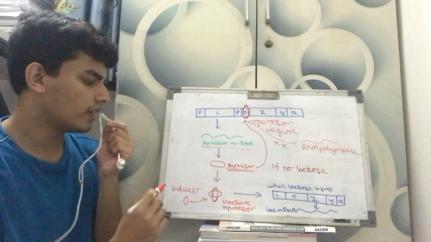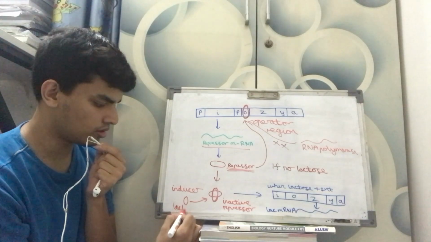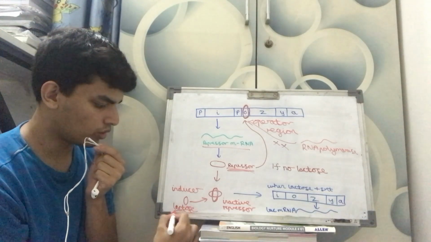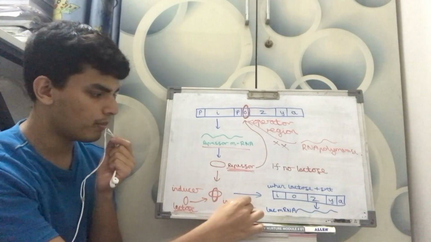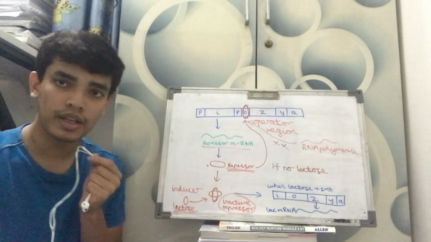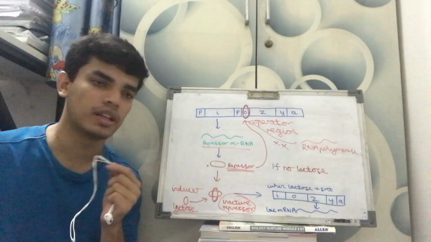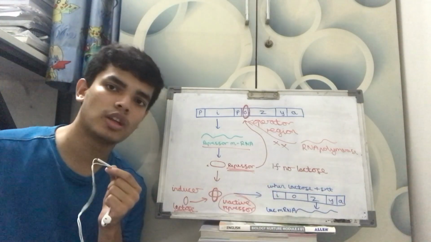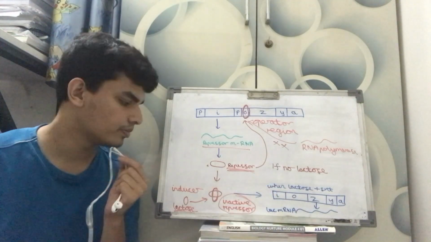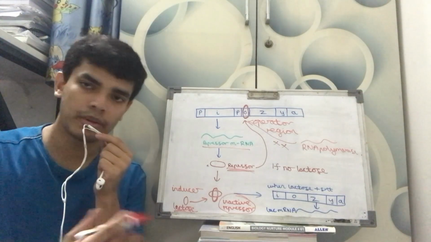So what happens when inducer is present? This is the inducer. What is this? This is lactose, which acts as the inducer. It goes and binds with the repressor, and then it forms an inactive repressor. So this now cannot go to the operator. The inducer has come and deactivated it, as I explained in the previous slide.